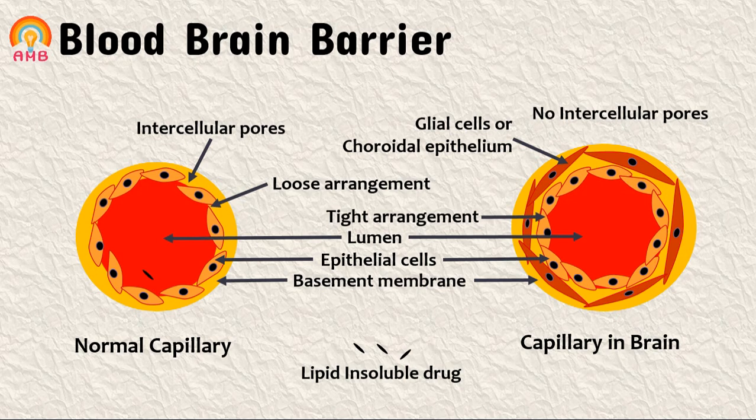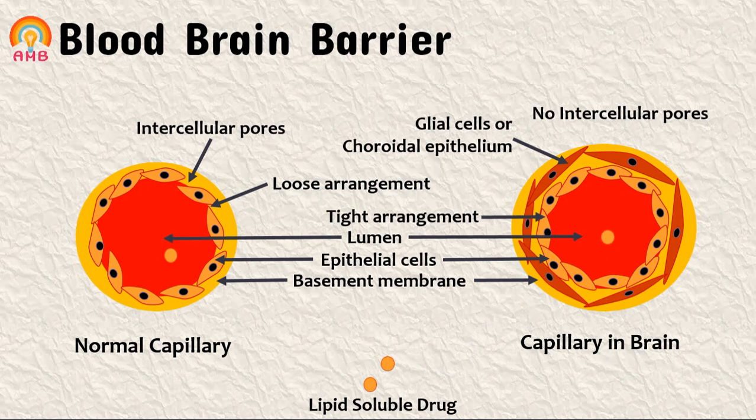So drugs like streptomycin or neostigmine can enter normal capillaries through the pores, but these drugs cannot enter the brain by crossing the blood-brain barrier. Only lipid soluble drugs can penetrate the blood-brain barrier and have action on the central nervous system. The blood-brain barrier affects the distribution pattern of various drugs.